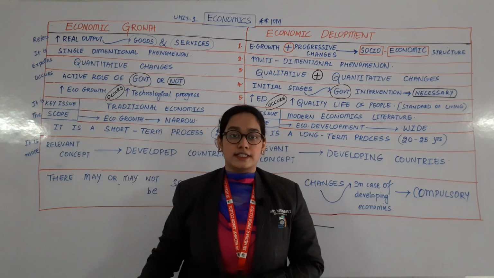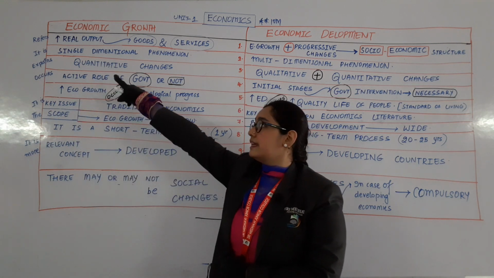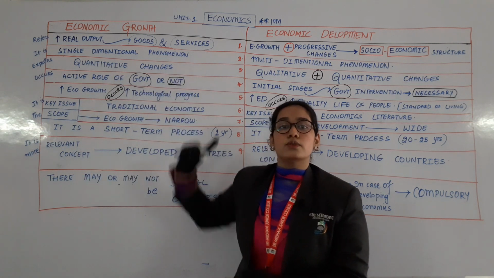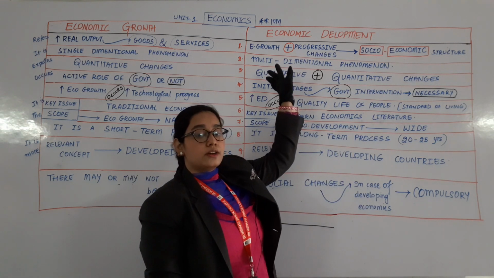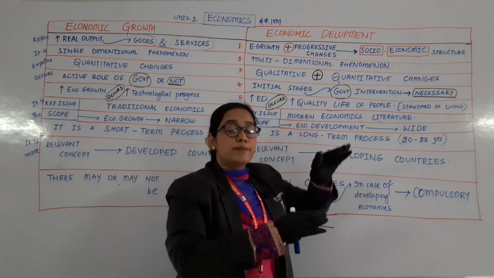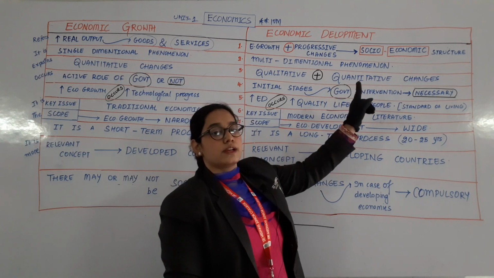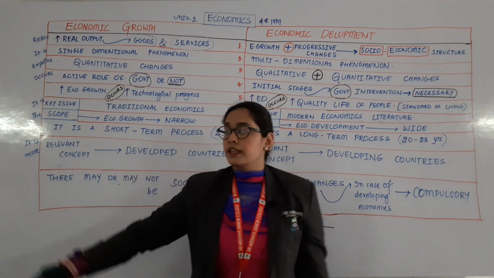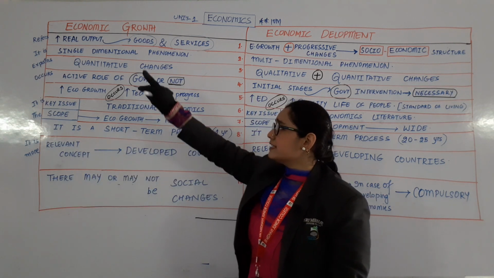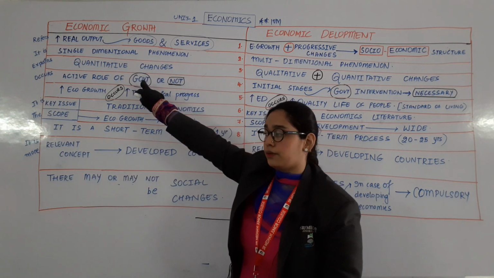It refers. It refers to increase in real output of goods and services. It refers not only to economic growth but also to the progressive changes in socio-economic structure of a country. First point completely cleared.